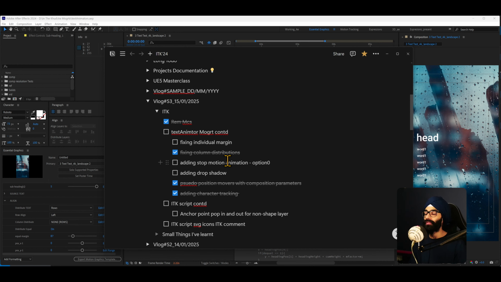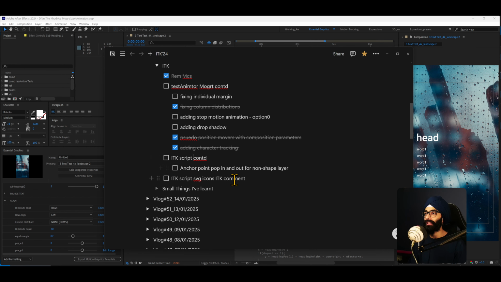So fixing column distributions, I'll show all of the progress I've done. Pseudo position movers with composition parameters. This was the biggest progress that I did today because a lot of thinking, a lot of logic was involved in that as well. But it's still not working for the other way around. So that is something I still have to work on. Adding character tracking. Premiere Mogrts just don't give you so much of the basic functionality that is absolutely needed. So a lot of hacks and a lot of workarounds have to be done in order to make the Mogrt as useful as I'm dreaming it to be.